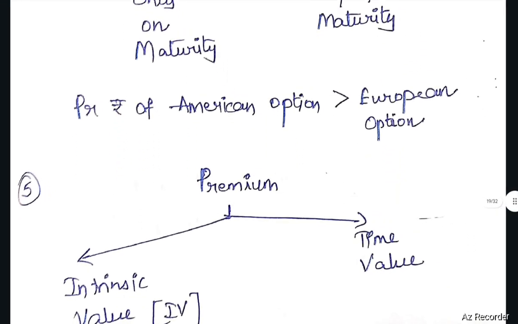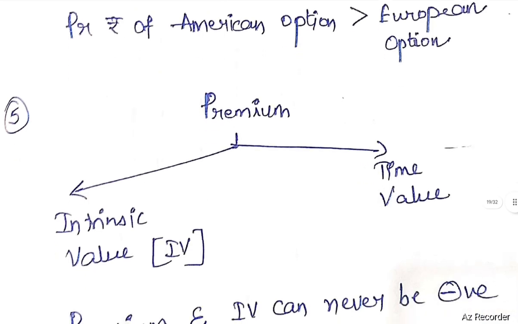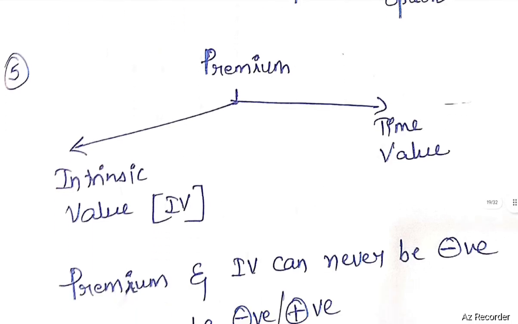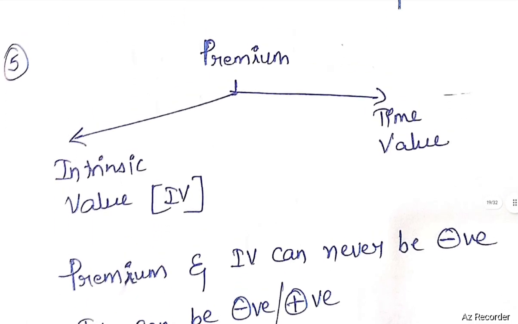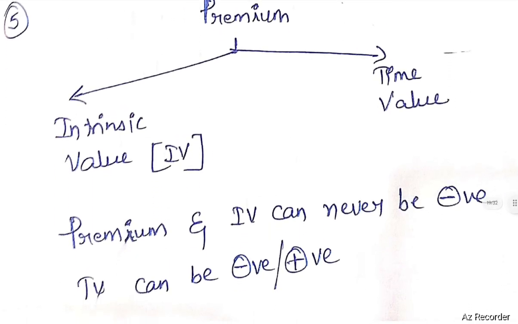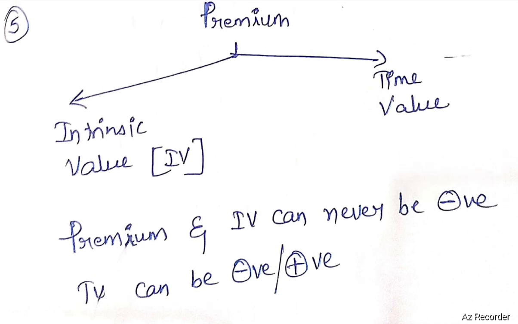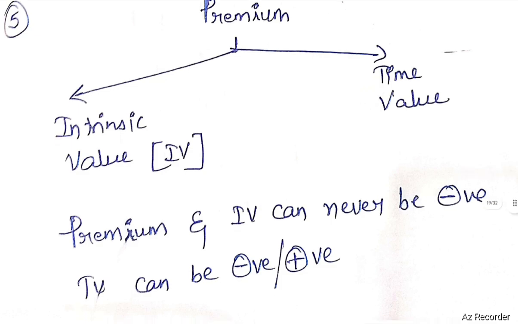Premium is divided into two types. Premium consists of intrinsic value and time value. Premium and intrinsic value can never be negative, but time value can be negative or positive.